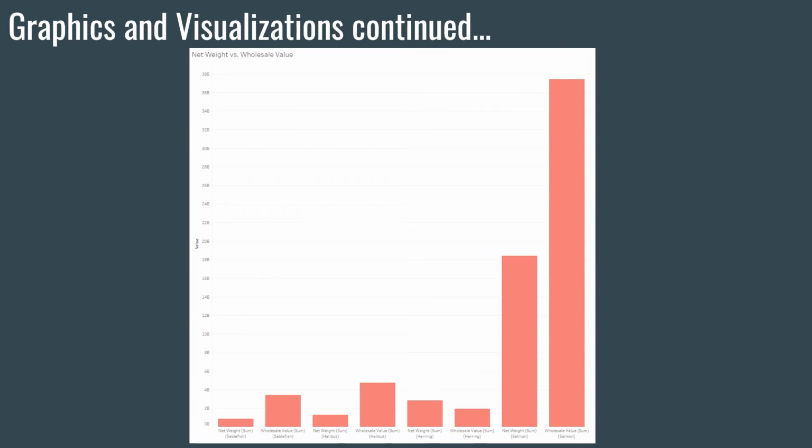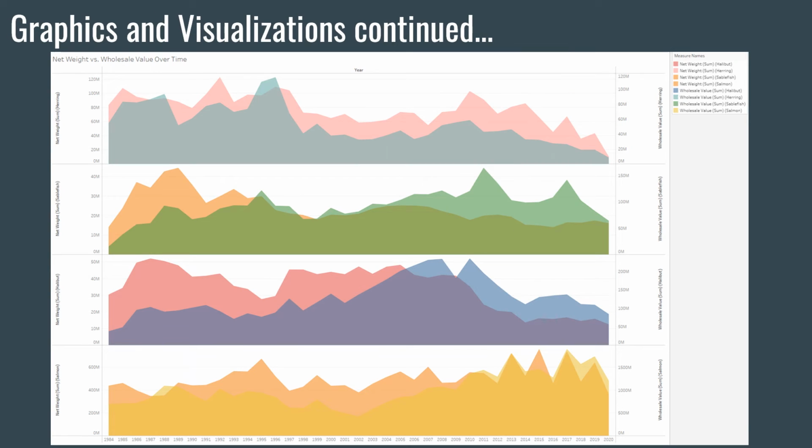This bar graph shows the net weight versus the wholesale value. While salmon towers over the values for the other fish, it can be noted that herring is the only fish where its pattern is different, in which net weight exceeds wholesale value. This visualization shows the comparison of net weight versus wholesale value over time. Each section for the graph represents a fish with dual comparison of net weight and wholesale value, and time is measured by year from 1984 to 2020.